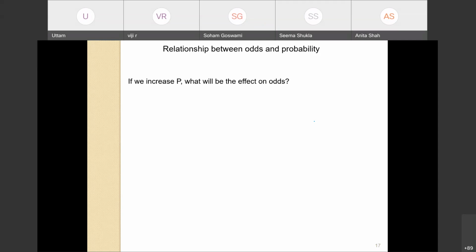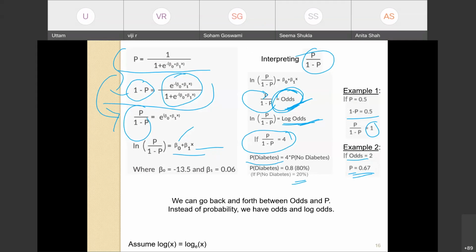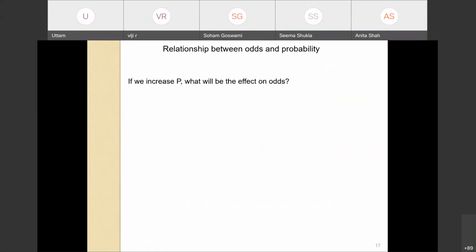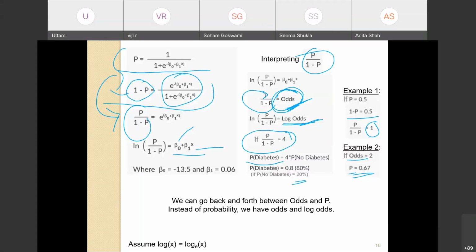Vishali says increase. Anyone else? Do you want me to go back to the previous slide? You have the relationship between p and odds, right? So I'm saying if p increases, how will it impact odds? Type your answers. My question is, if we increase p, what will be the effect on odds?